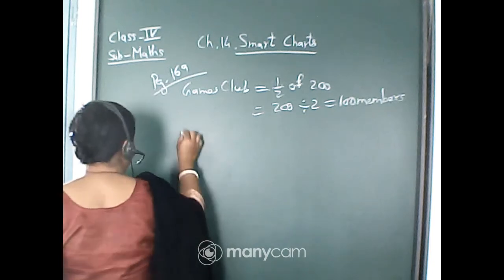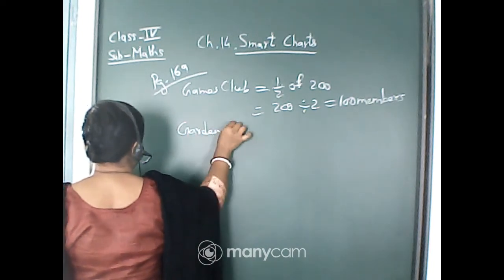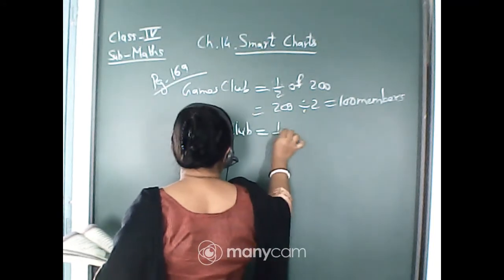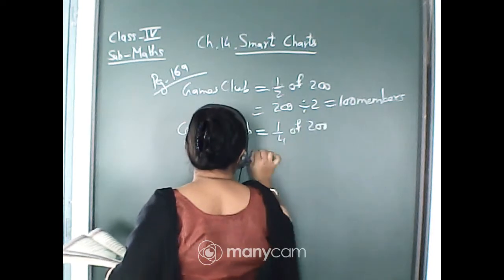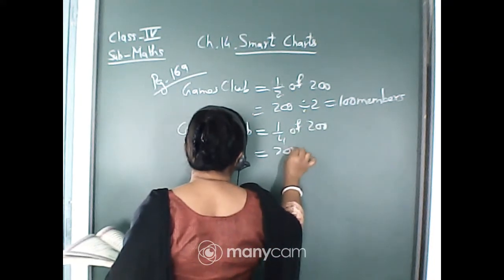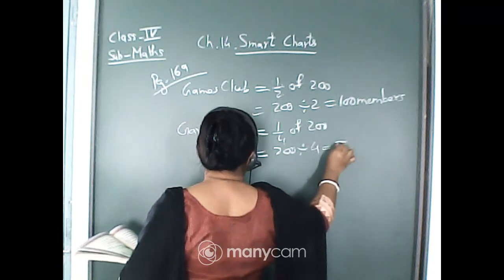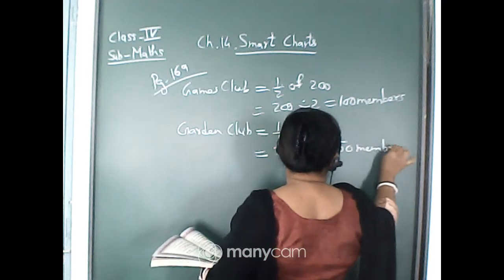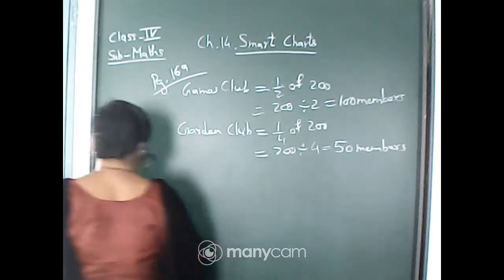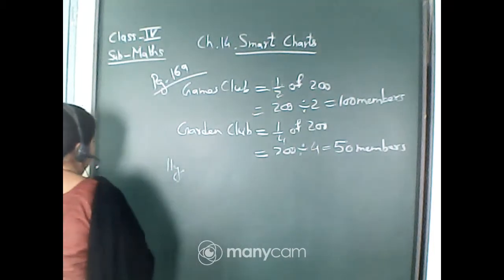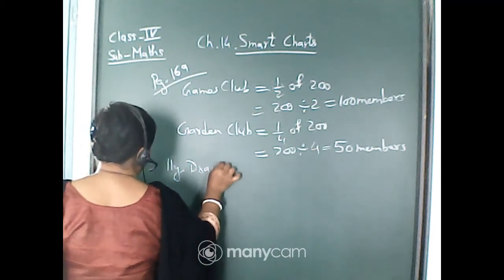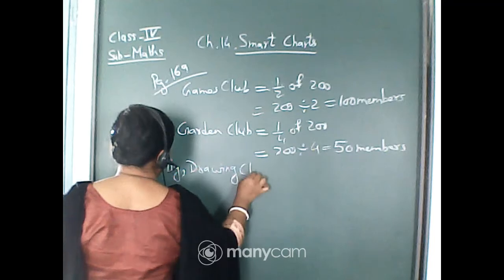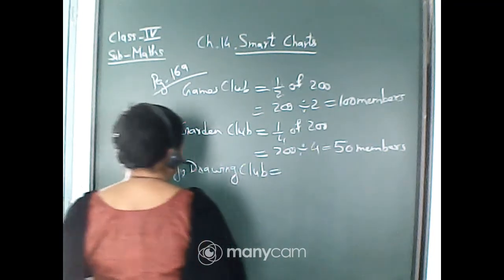Next, for the garden club. For the garden club, it is given 1/4. That means 1/4 of 200 are involved in the garden club. So you will divide this 200 by 4. It is 50. So there are 50 members in the garden club. Similarly, for the drawing club, also 1/4. For the drawing club also it is 1/4 of 200.